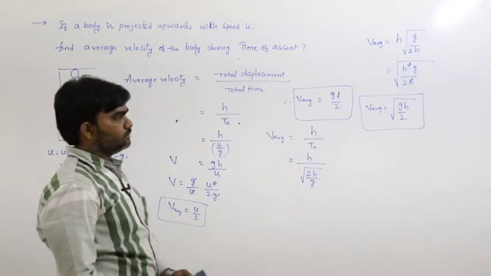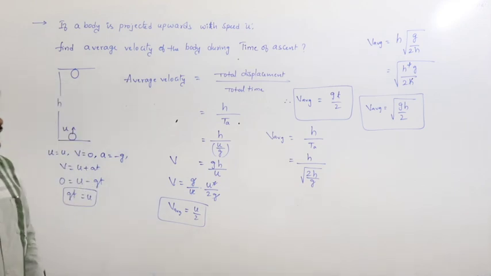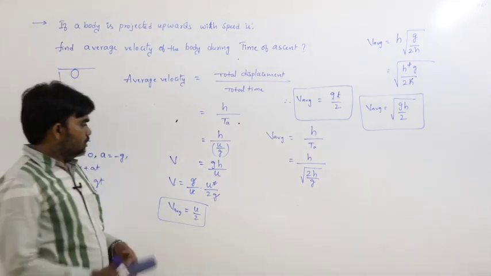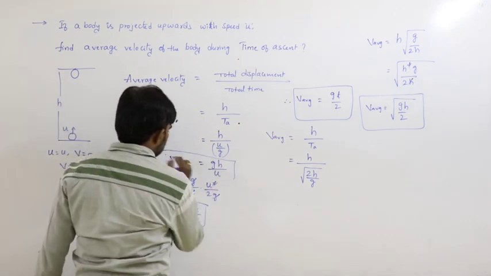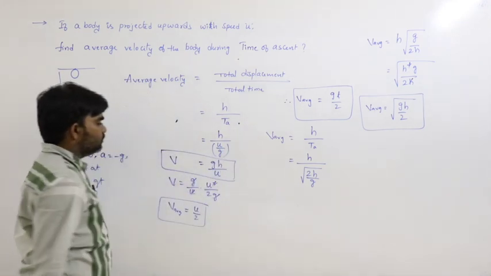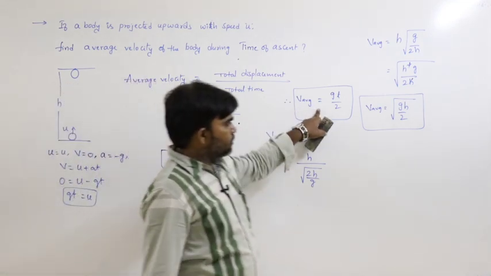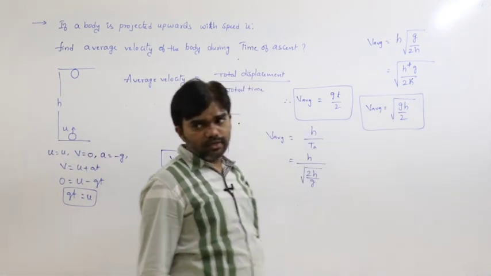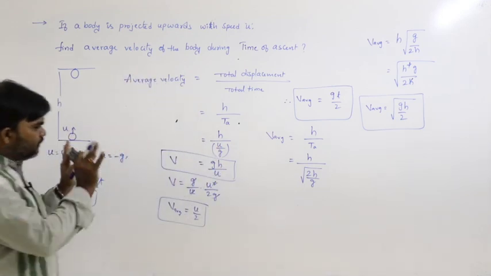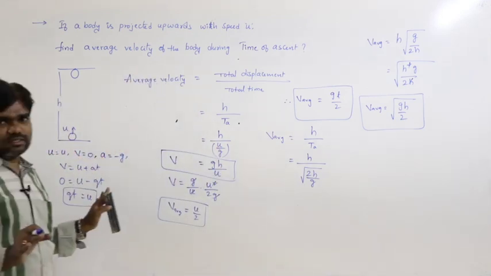These are different forms of average velocity during the time of ascent. This is one form, gh by u. This is another form, gt by 2, and it is the square root of gh by 2. Each and every formula is correct.